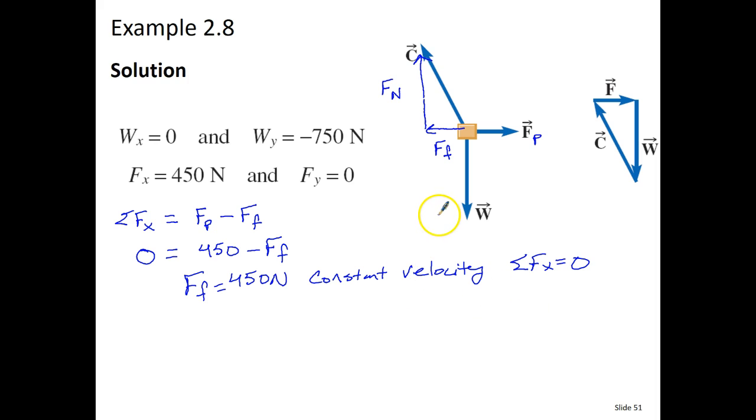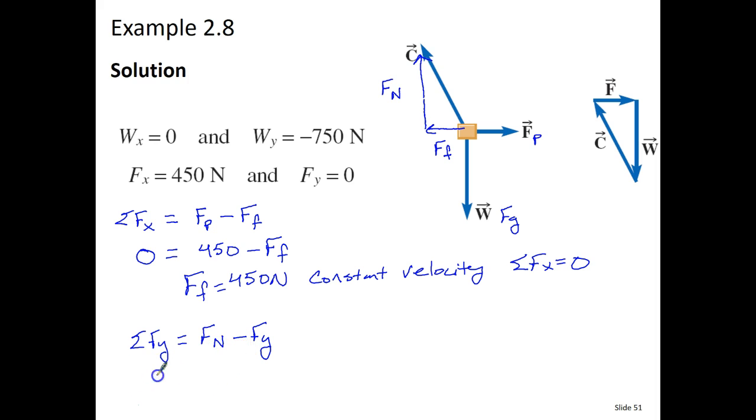For the y direction, we're going to do the same thing. We know that the sum of the forces in the y direction should be equal to the normal force, which is pushing up, minus the weight or the force due to gravity. Remember, we also call this one the force due to gravity. The normal force here, we don't really know what it is, but we do know its weight.